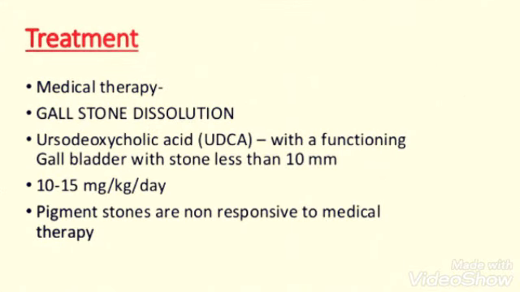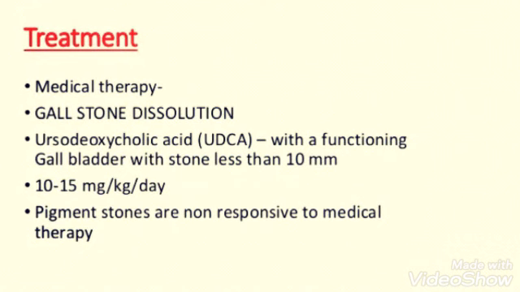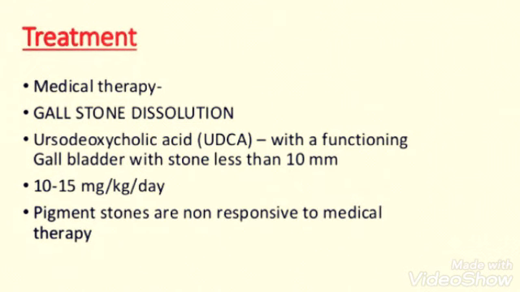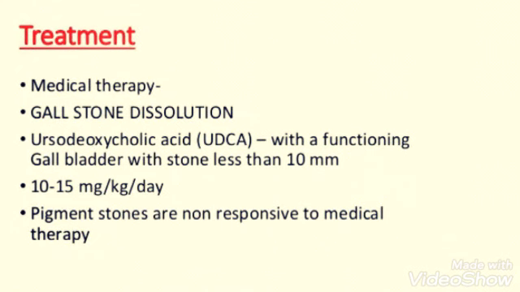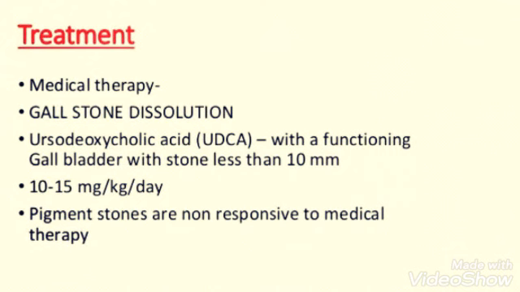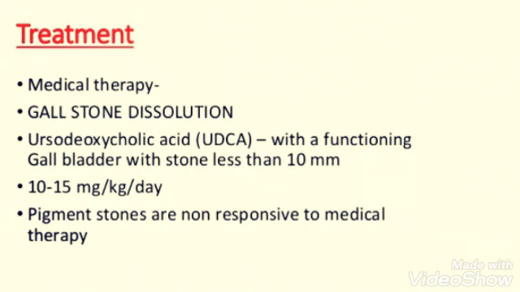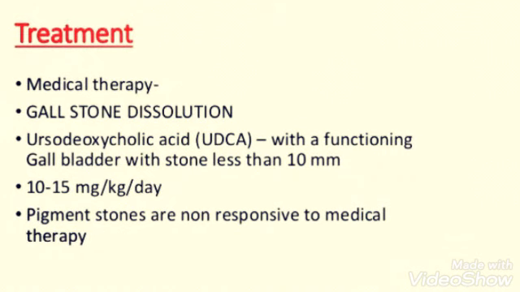In treatment section, we'll go for the medical therapy that includes gallstone dissolution. To dissolve the gallbladder stones, a drug is given, that is ursodeoxycholic acid, with a functioning gallbladder and stones less than 10 mm. Whenever there is a stone less than 10 mm, this drug is given to the patient to dissolve the stones. Then according to the weight, 10 to 15 milligram per kg per day. Then pigment stones are non-responsive to chemical therapy. Whenever there is a pigmented stone that is due to increased bilirubin level, then these are not treated by the drug.